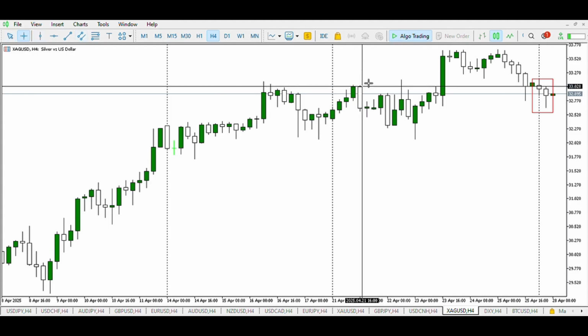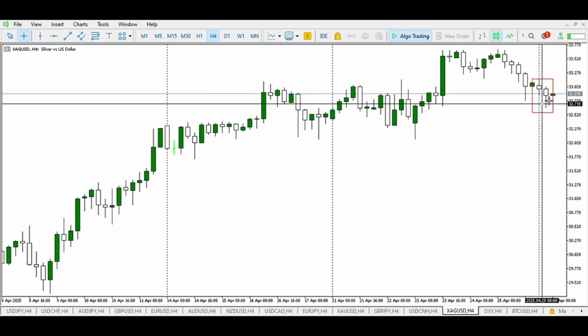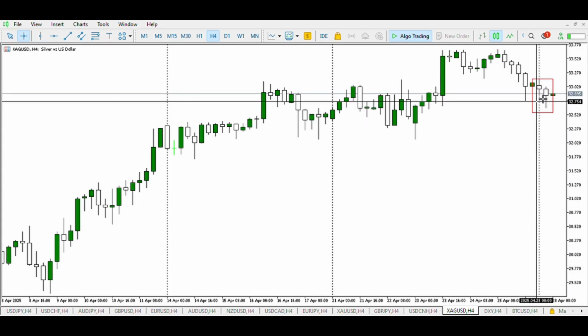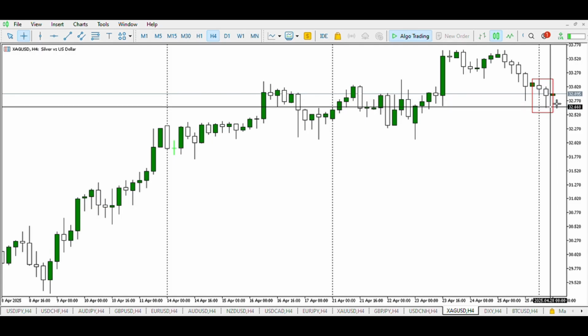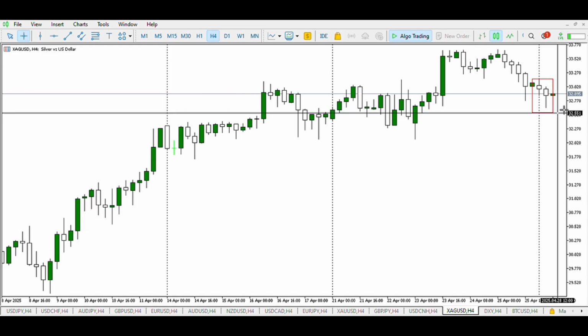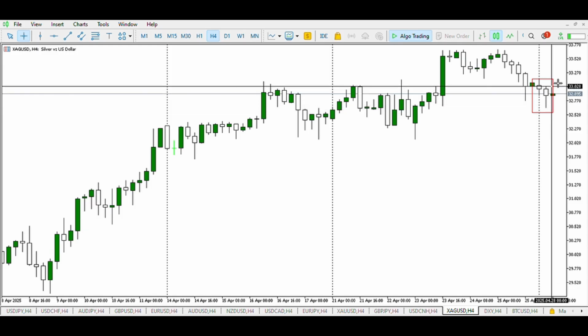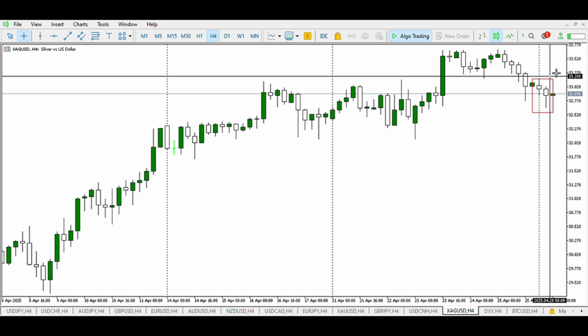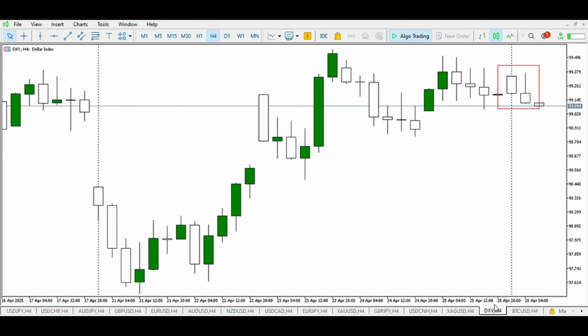On silver, we can see sellers in this zone and sellers in this zone breaking the low of Friday. So we expect a sell side liquidity for a buy. We expect the low of the day to be broken, inducing more sellers and price to reverse back up as a bullish candle, breaking the structure, breaking the high of the day. Then we can conclude that silver will rally further up.